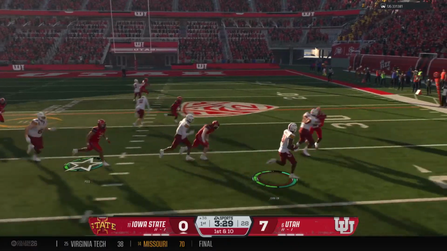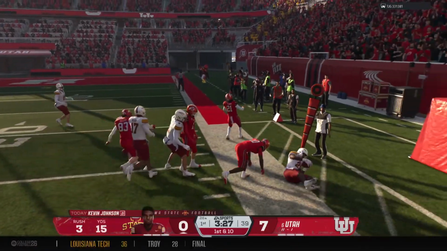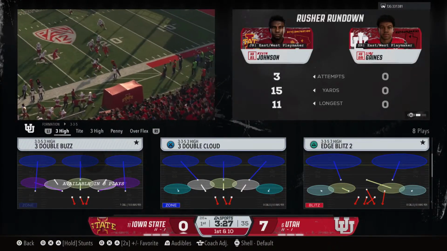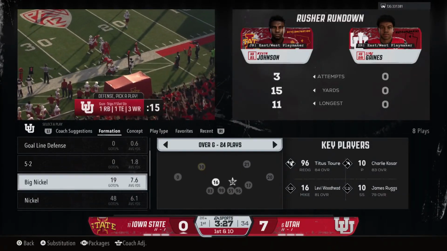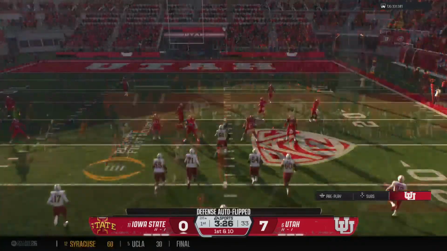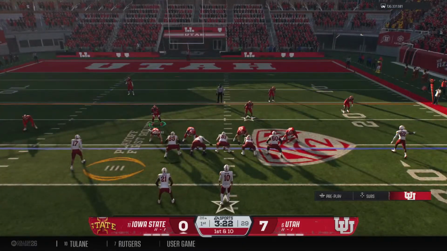Breaks into the clear. And he's out of bounds after gaining decent yardage. Nothing better than an offense on 1st down to be able to pick up big positive yards like that. You can either keep giving it to the back, or it can set up play action and get the defense to come up to the line of scrimmage, and you can throw it over top of it.